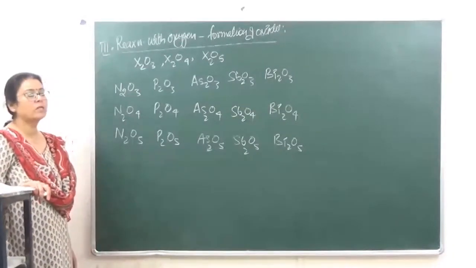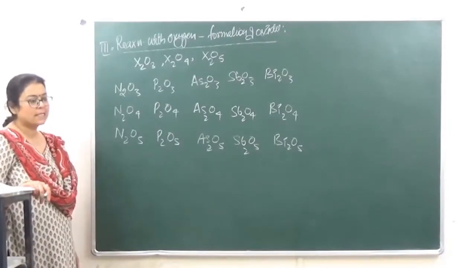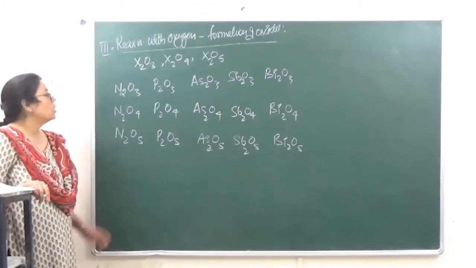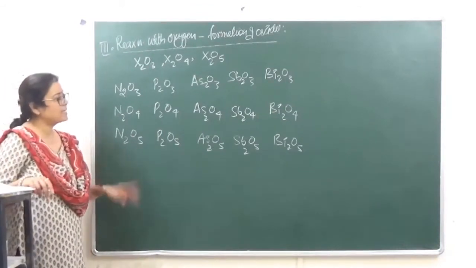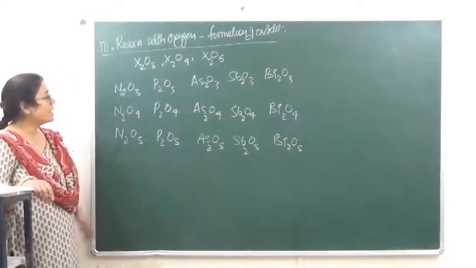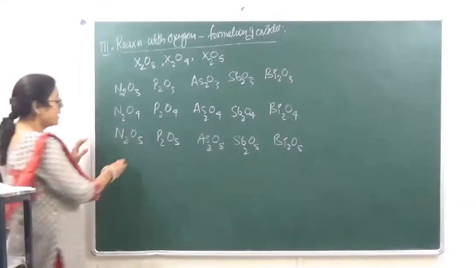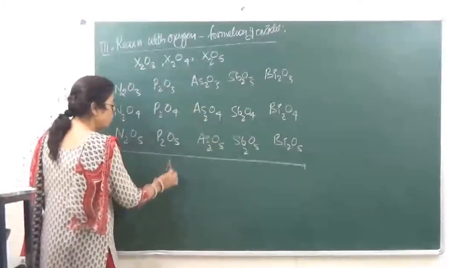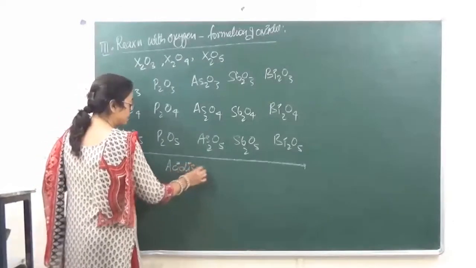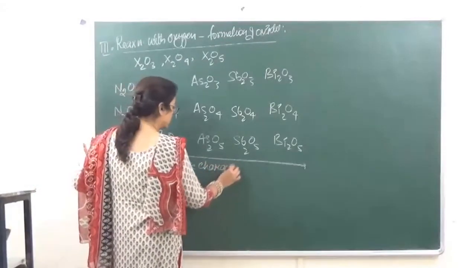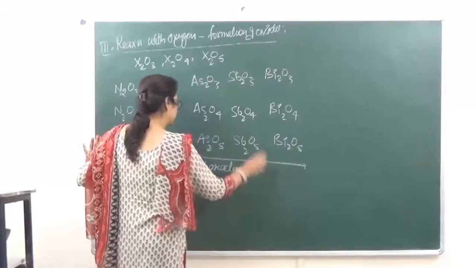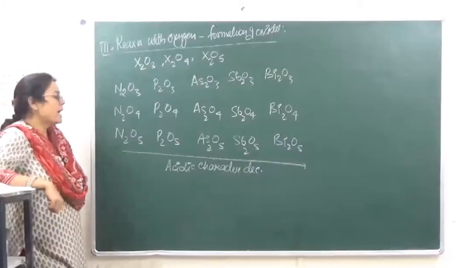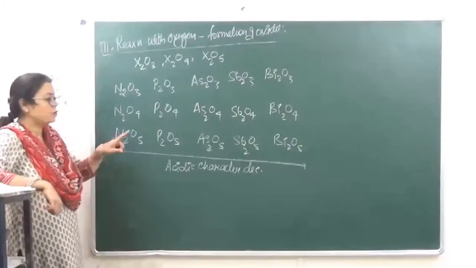Now because we are looking at oxides over here, तो हम लोगों को पता है कि जितने भी non-metallic oxides होते हैं, they are going to be acidic in nature. Okay? और जो metallic oxides होते हैं, they all are basic in nature. So over here, the oxides, they are going to be acidic, but the acidic character keeps on decreasing as we are moving from nitrogen to bismuth.